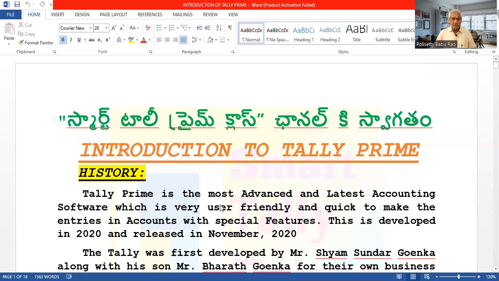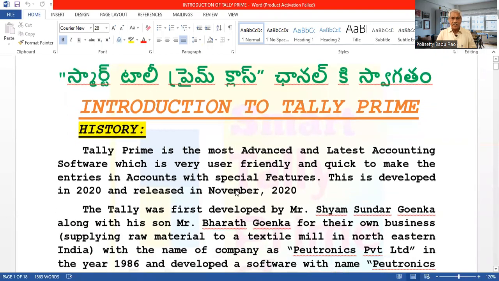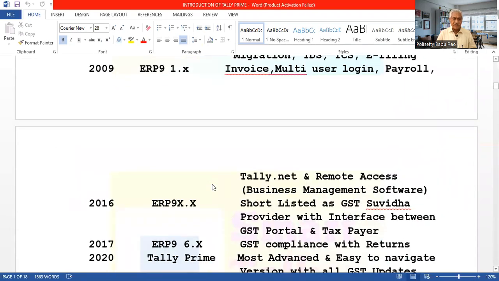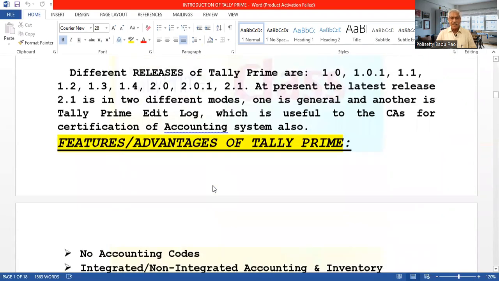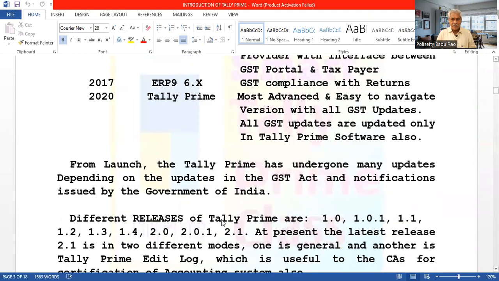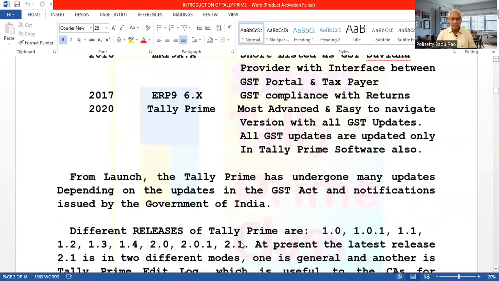See here, first of all, is the Tally frame. We have to find out the history of the Tally frame, and then we have to find the different versions, and features or advantages. There are some special features for Tally Prime compared to Tally ERP 9. These features are also called advantages of Tally Prime. So all this we will learn in this video.